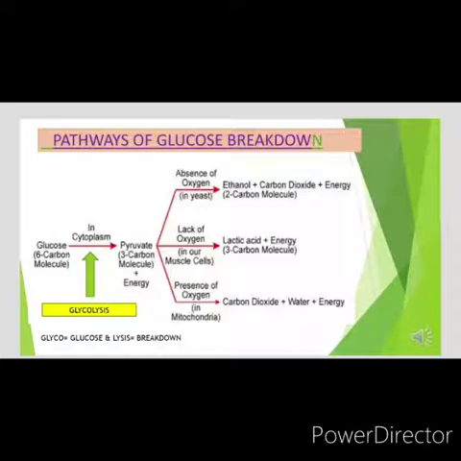In this process, lactic acid is produced along with some energy. And the third pathway is taking place in presence of oxygen, which takes place in mitochondria of eukaryotic cells. In this process, glucose is completely broken down or oxidized into carbon dioxide, water, and a huge amount of energy.